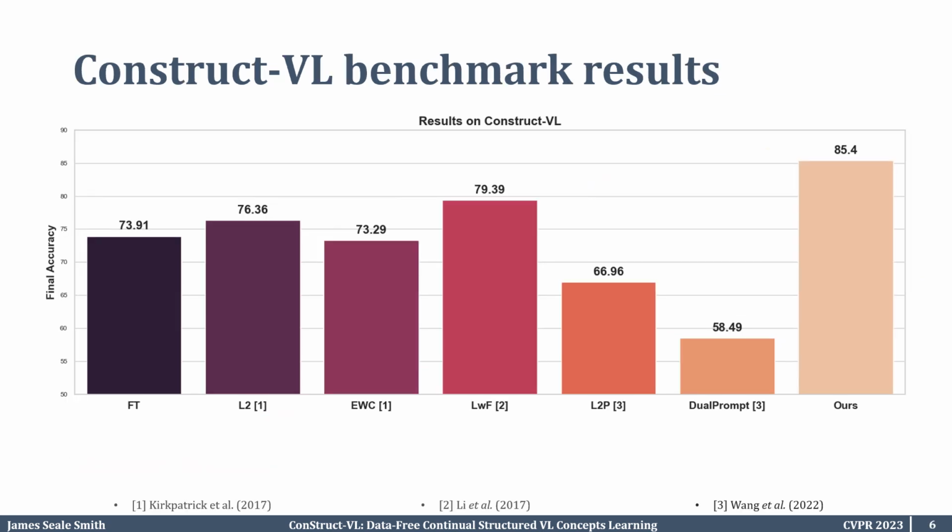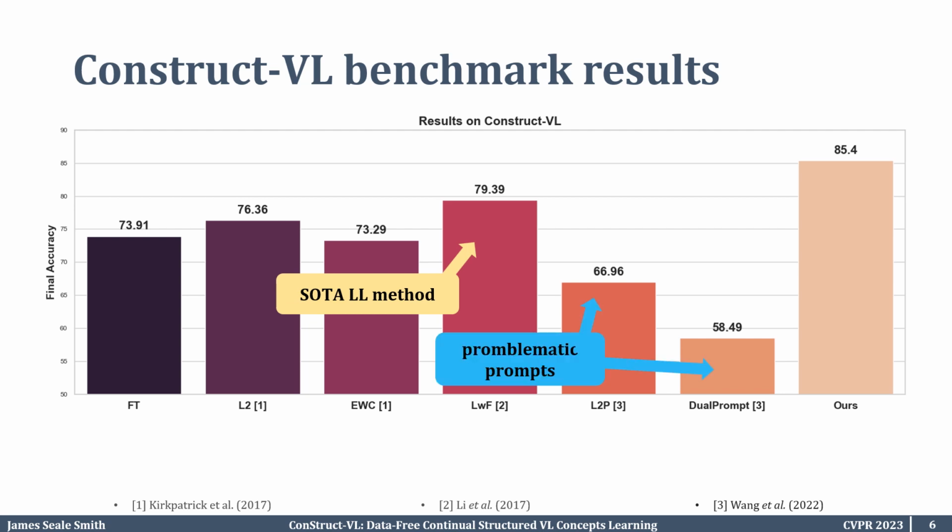So how do we perform in the ConStruct-VL benchmark? Well, we implemented many different continual learning methods for our study. We found that learning without forgetting, our prediction distillation method, performed the best. Surprisingly, the continual prompting methods such as L2P and DualPrompt had very low performance, which we found to be very strange.